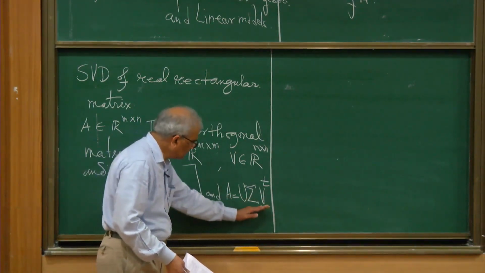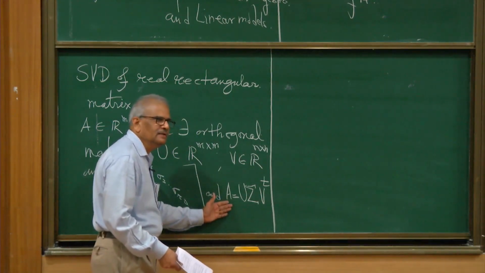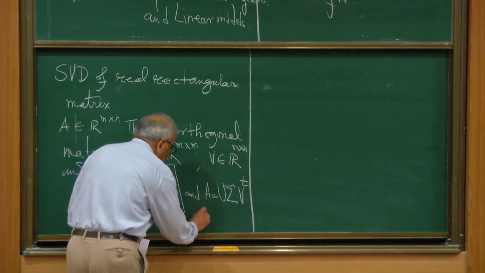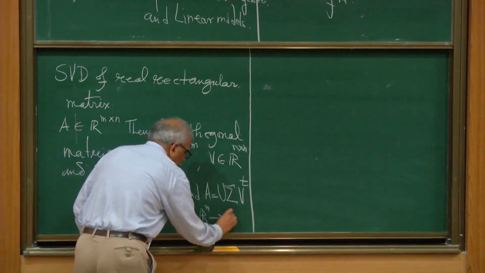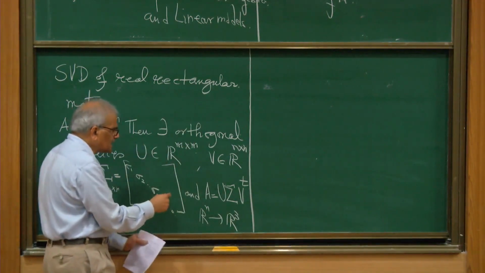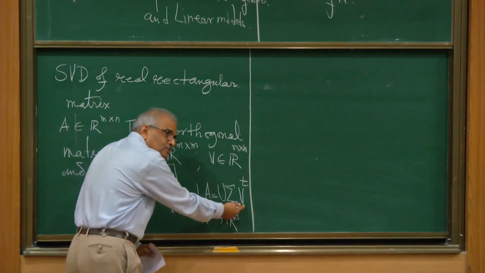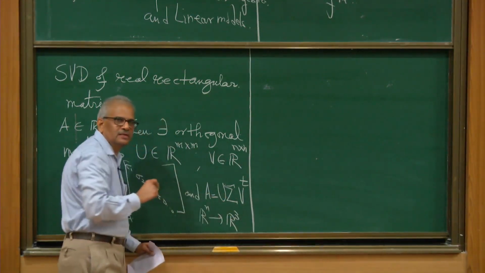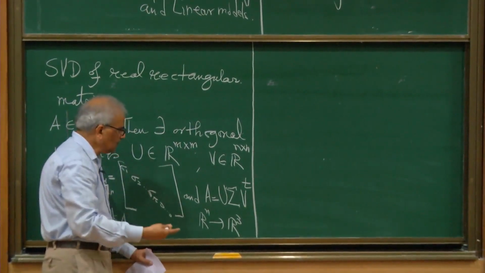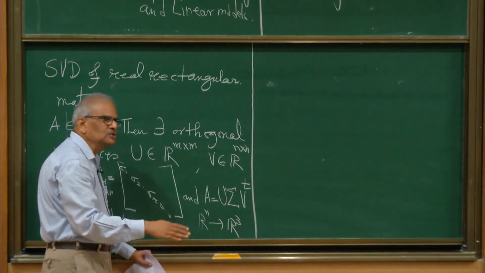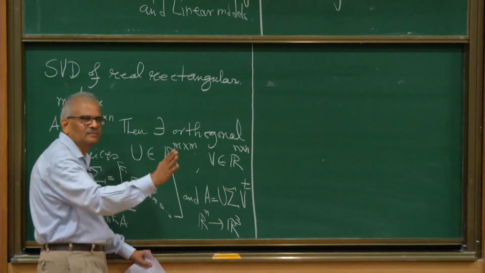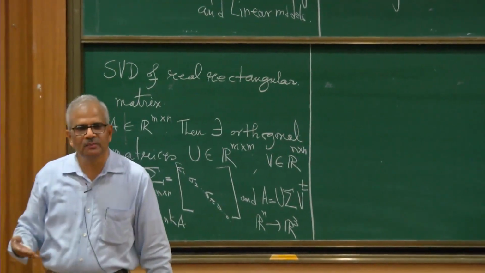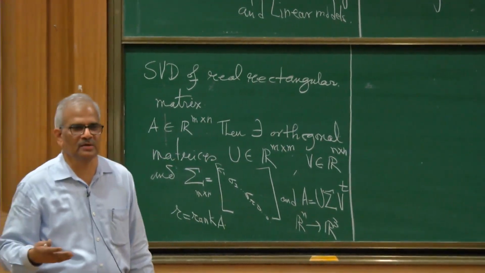So when you write down linear transformation induced by A, which means any linear transformation from Rn to Rm, it says it's a composition of an orthogonal transformation and a diagonal transformation followed by another orthogonal transformation. And therefore, any linear transformation is composed of reflections and stretching along the principal directions. So this is a very nice geometric interpretation of any linear transformation from Rn to Rm.